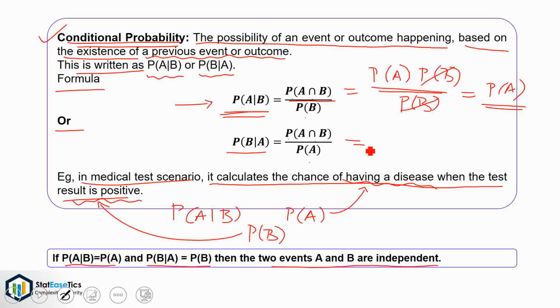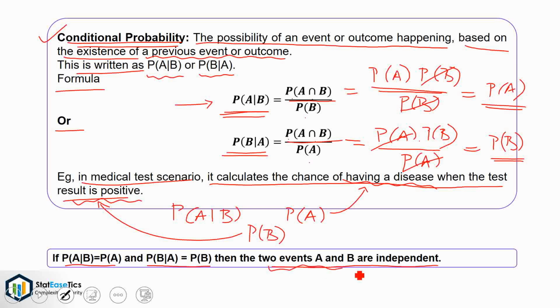And here, similarly, we will get P of A intersection B will be P of A into P of B, divided by P of A, which gives us P of B. So, P of B given A is equal to P of B. Thus, we can say that the two events A and B are independent.